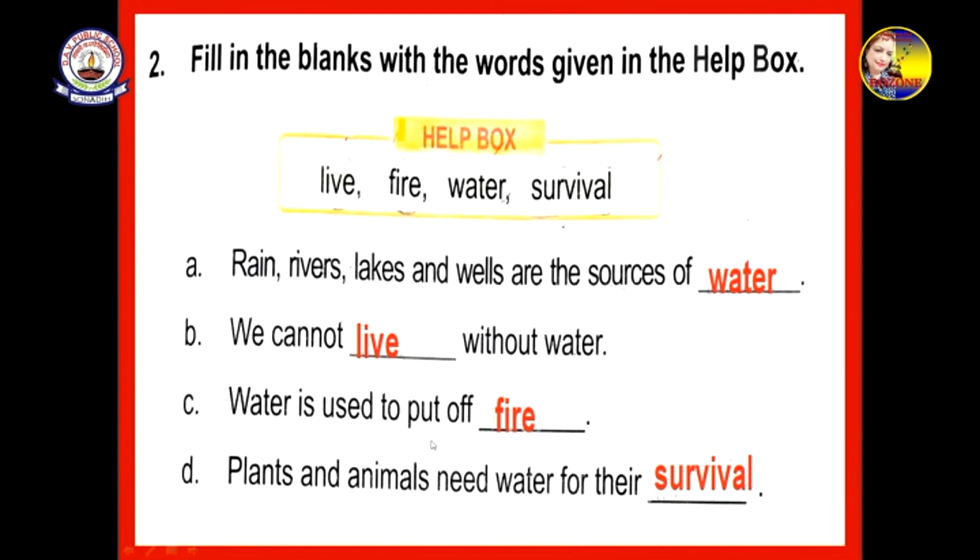Water is used to put off fire. You have seen that when fire catches, then we use the water to put it off. Plants and animals need water for their survival in order to live. Survival means to live, to remain living. We need water. So, same way, plants and animals also need water.